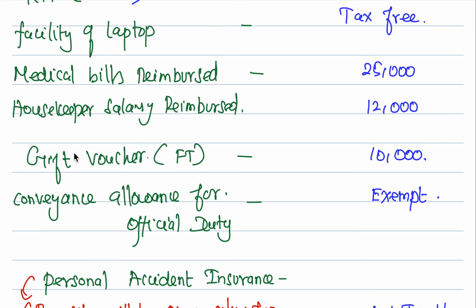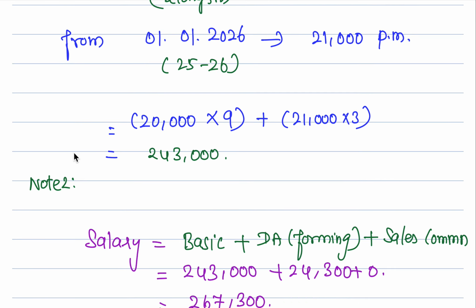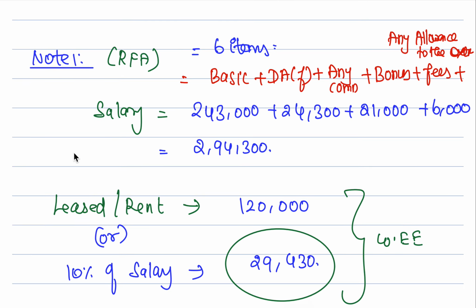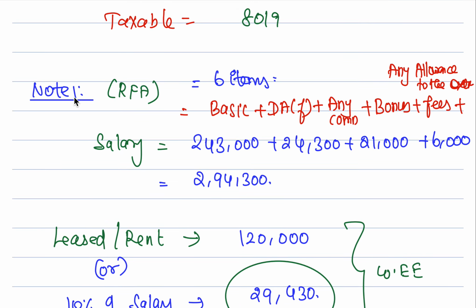So now going to note 3, what they have given in the question. I have wrongly written it as note number 1, but actually it is note number 3. RFA, 6 items. What are the 6 items? Basic plus DA forming part of retirement benefits, plus any commission, not necessarily sales commission, plus bonuses and fees and allowances to the extent taxable.